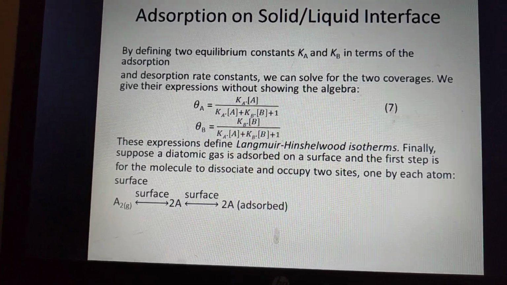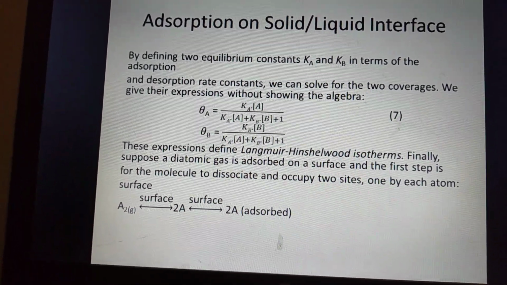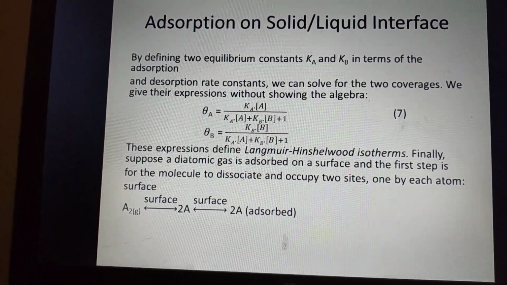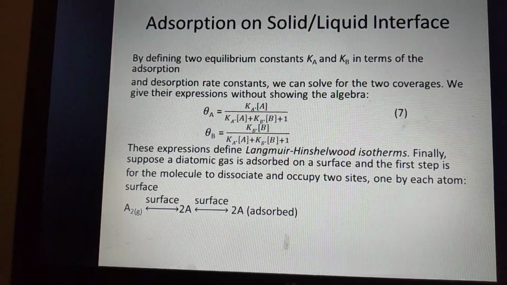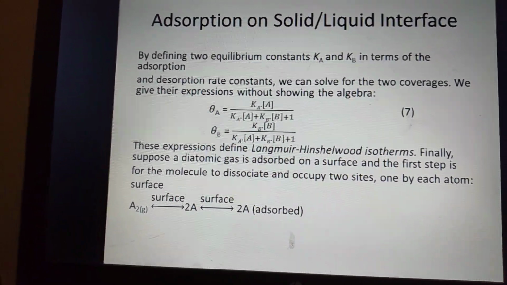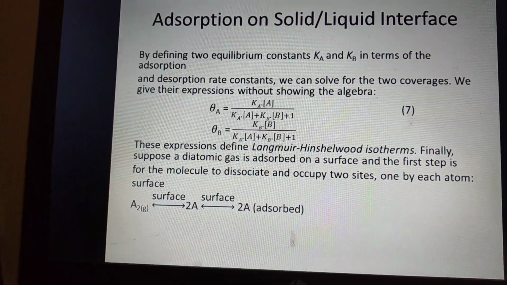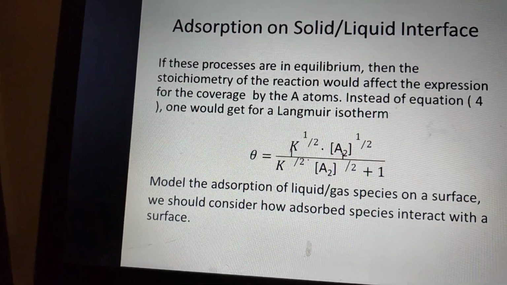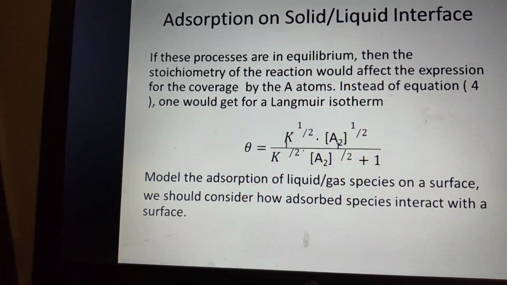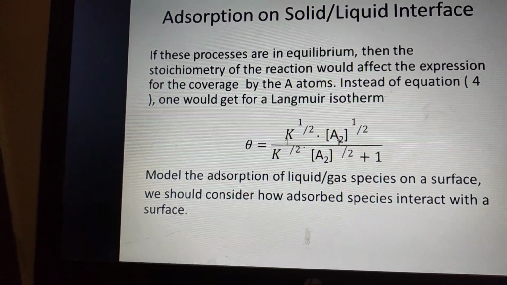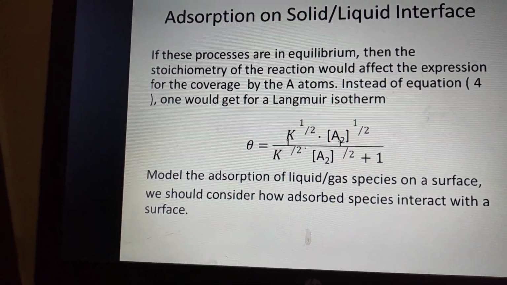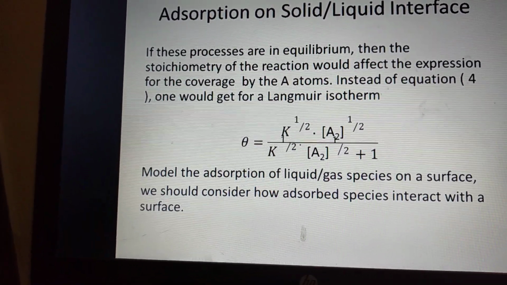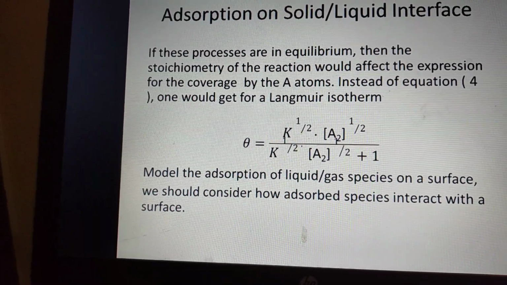So finally, suppose a diatomic gas or liquid is adsorbed on the surface, and the first step is for the molecule to dissociate and occupy two sites on the surface: A2 on the surface goes to 2A adsorbed. Similarly, if these processes are in equilibrium, then the stoichiometry of the reaction would affect the expression for the coverage by the A atoms, and instead of equation 4, we can get the Langmuir isotherm.